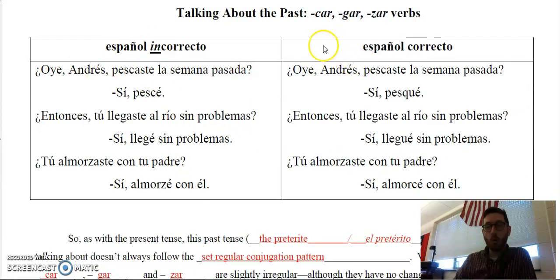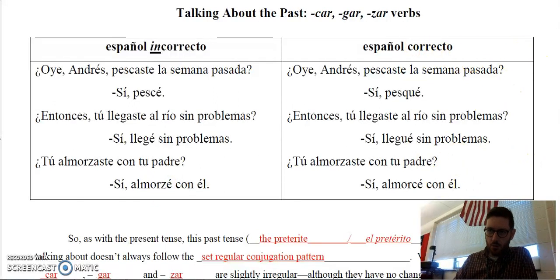But then on the right, you see español correcto, where the responses look a little different. The response to the first question is "Sí, pesqué." To the second question, the response is "Sí, llegué sin problemas." And then lastly, "Sí, almorcé con él." If you compare the two conversations, the only difference is that instead of pescar ending with a CE on the left, it should end with a QUE. Instead of llegar ending with a GE, it ends with GUE on the right. And instead of ending in a Z, it ends in a C on the right.